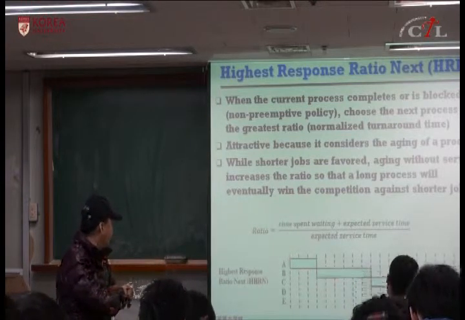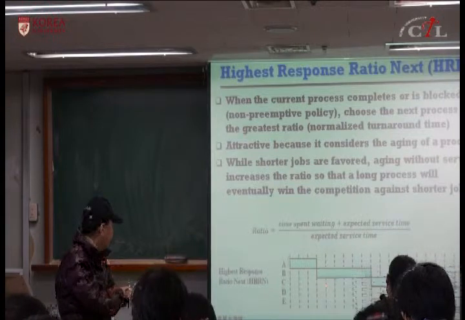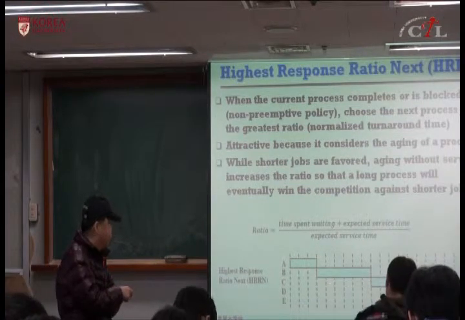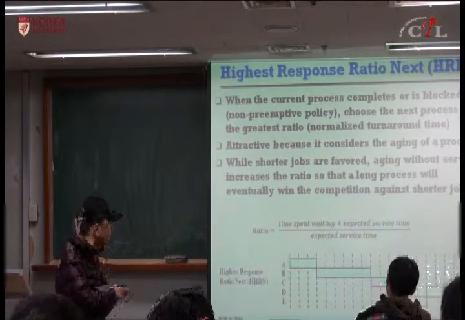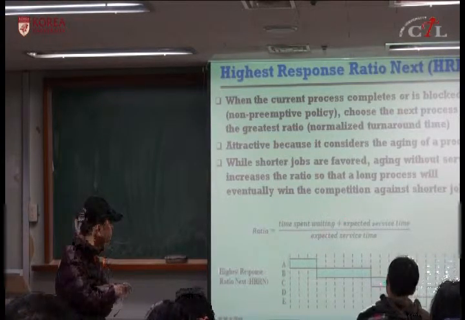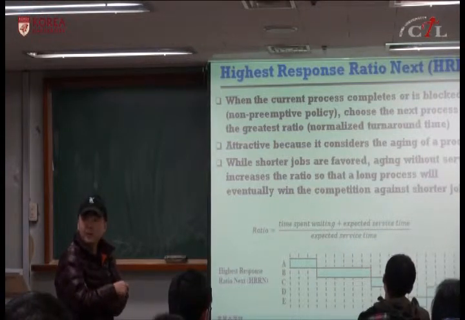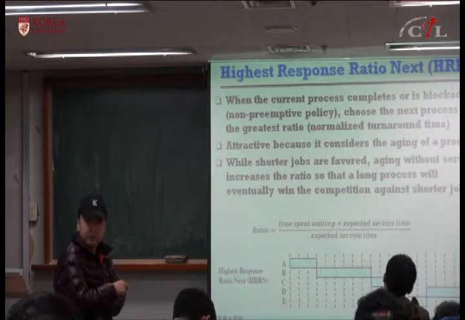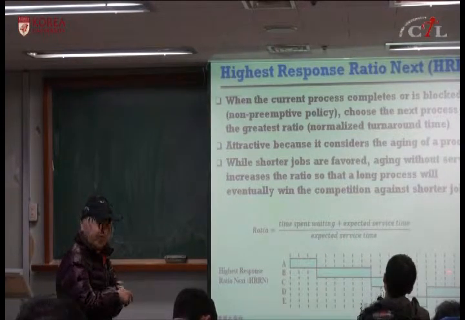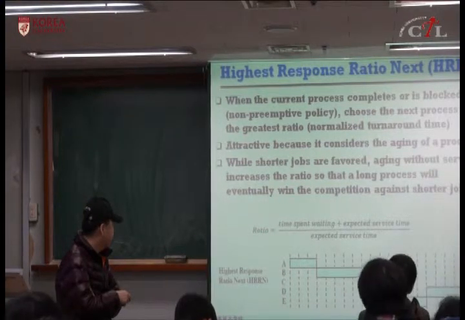C has arrived at 4 and this is time 9. So it's been waiting for 5 time units and its service time is 4. So normalized turnaround time is (5 plus 4) divided by 4, which is how much? 9 divided by 4? 2.25.